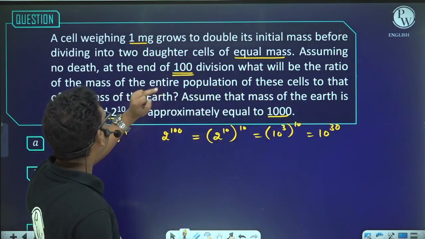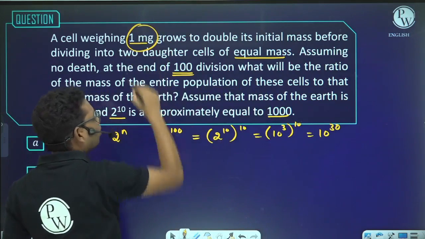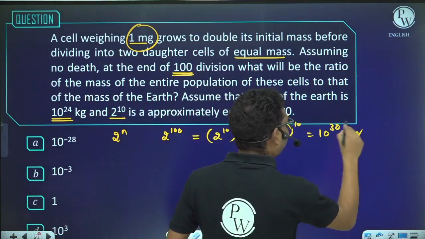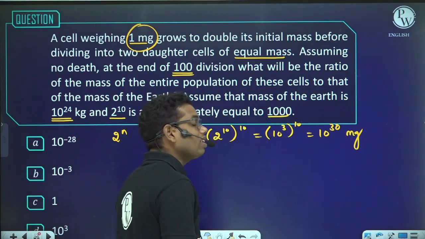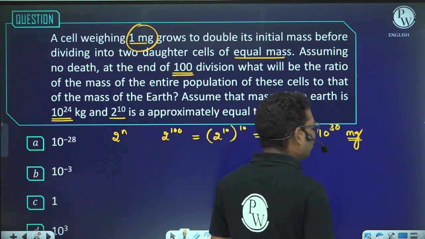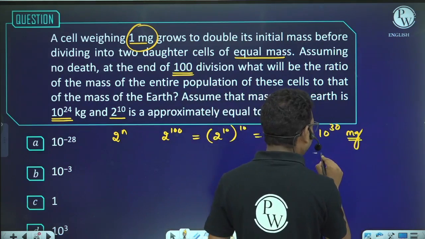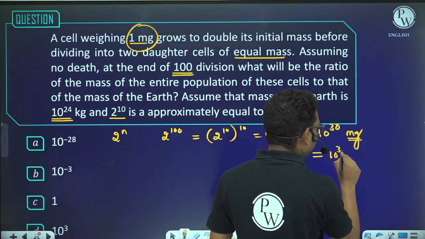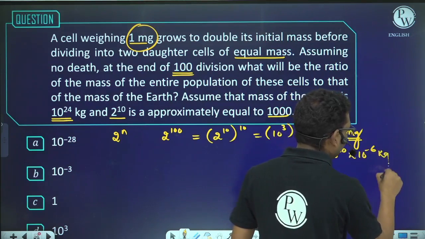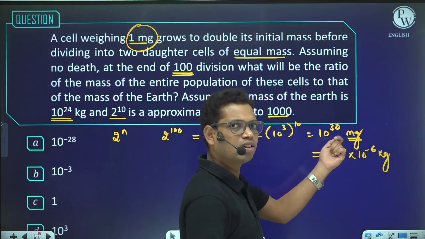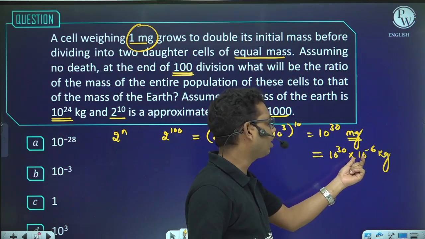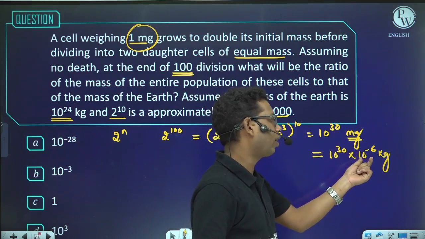And this will be in terms of milligram. So after 100 generations, the mass of the entire population will be 10 to the power 30 milligram. If I want to convert this into kg, then 10 to the power 30 milligram is 10 to the power 30 into 10 to the power minus 6 kg, because 1 milligram is 10 to the power minus 6 kg.